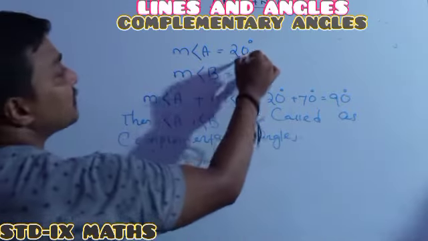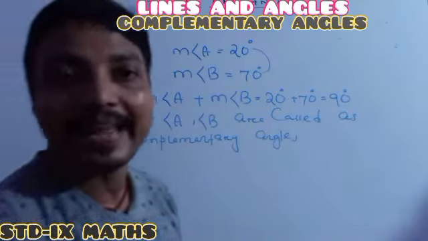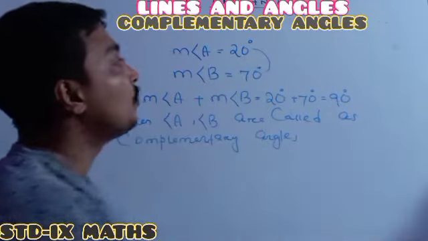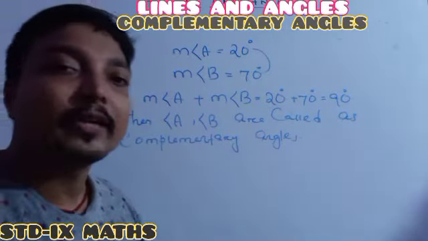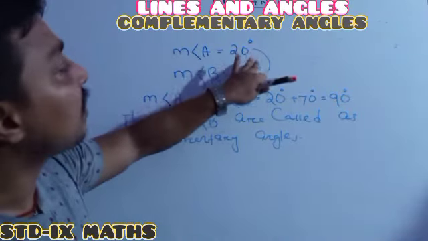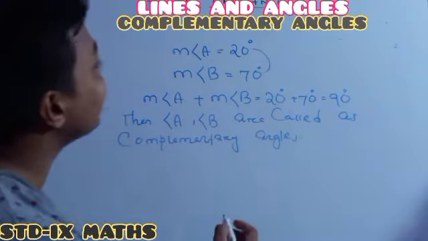Both angles together are complementary angles, and one is the complement of the other.